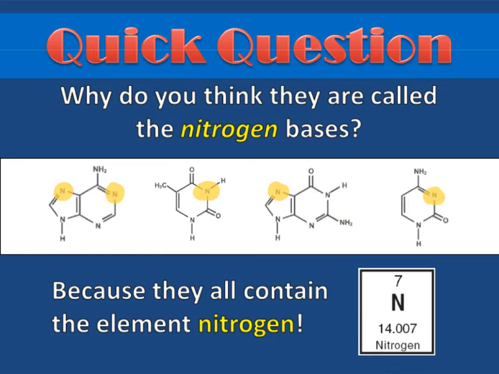So because all of your nitrogen bases, A, T, G, and C have the element N for nitrogen, they're called nitrogen bases. So on number 7, why are they called nitrogen bases? Because they contain nitrogen. That's number 7.